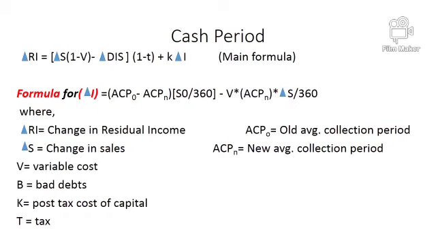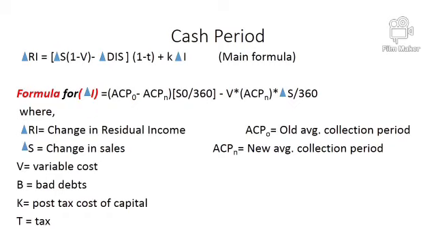As I have explained the formulas in my previous video, this is the original formula of cash period, and we also need to find out the change in investment and change in discount. The change in investment formula you can see on the slide in front of your screen.